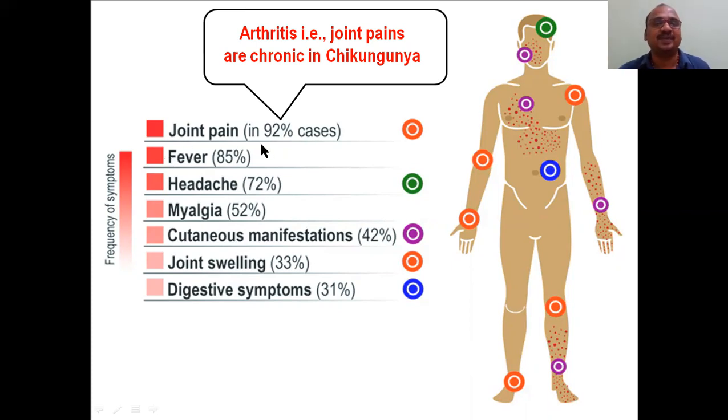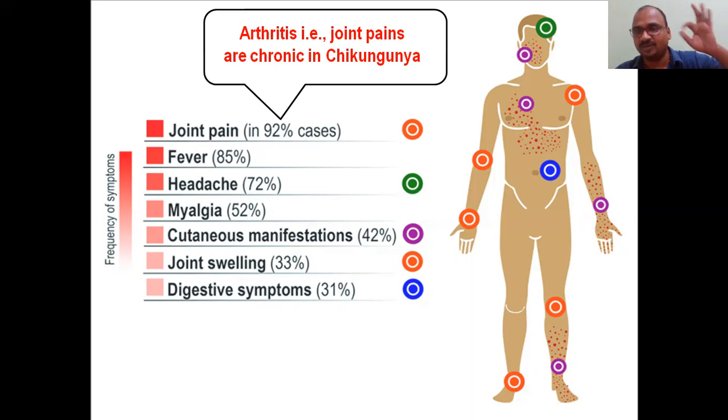Okay, joint pain in 92%. This is the severity. Severity is high here, this is low. See here, frequency of the symptoms. This is again very important. Same symptoms only, severity here. Joint pains are the first priority. 92% of the cases feel the joint pain. That's why joint pains are very, very important in chikungunya.